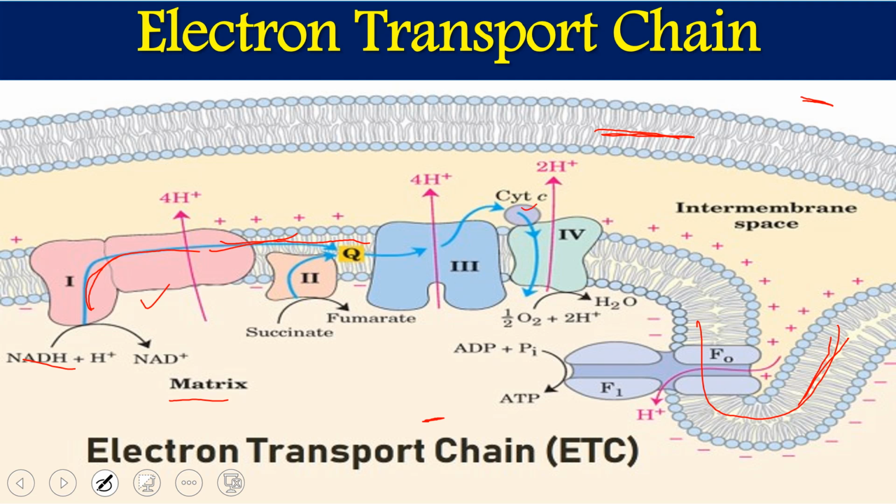Cytochrome C carries electrons from complex 3 to complex 4, and finally those electrons are taken by oxygen and protons, and ultimately water is formed.